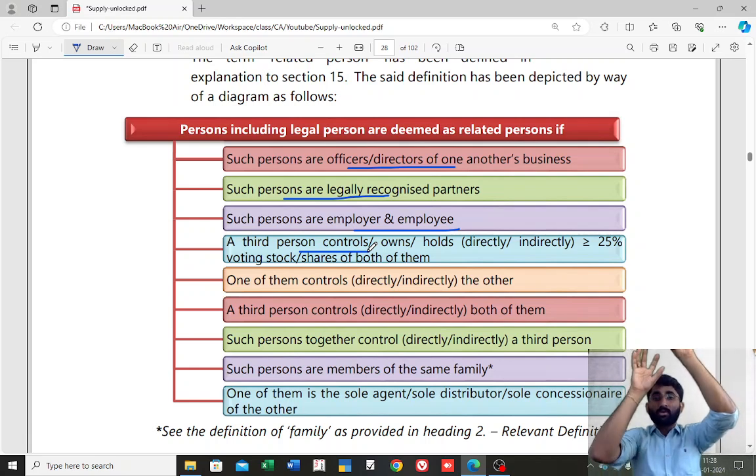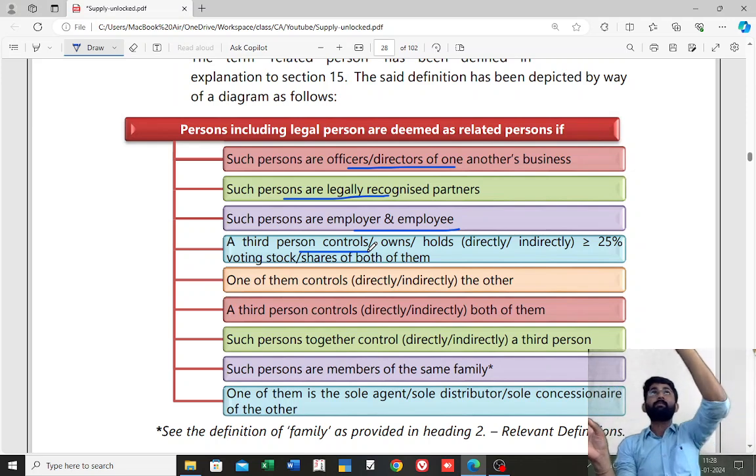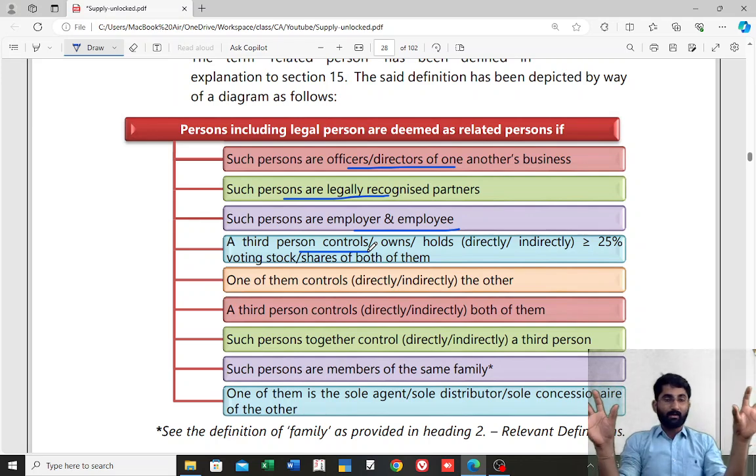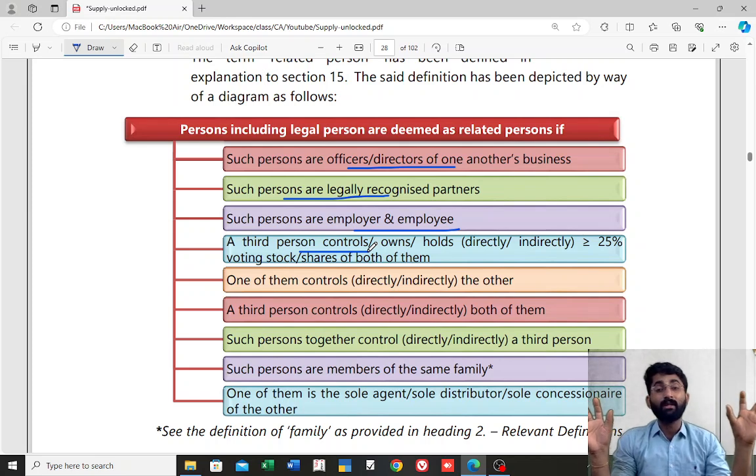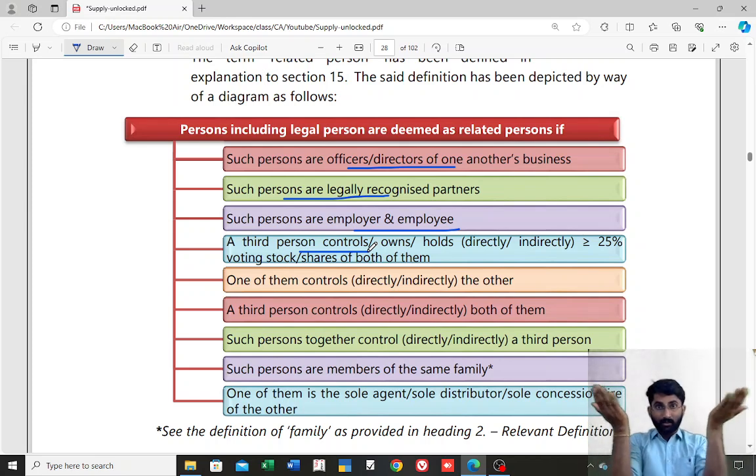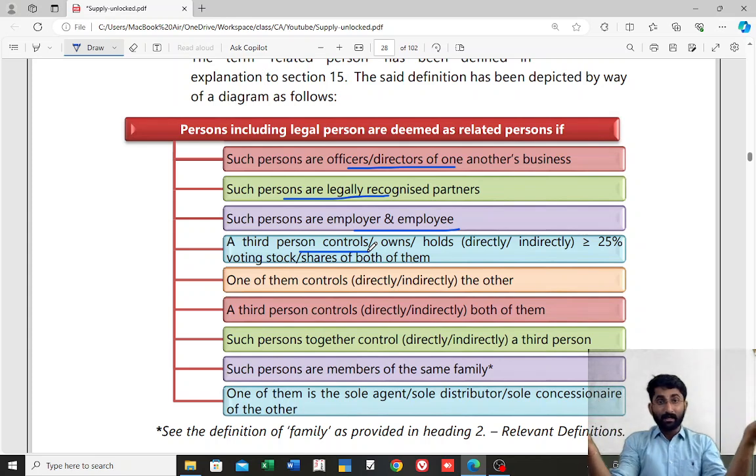controls or owns or holds more than or equal to 25% of the voting stock in both the other companies. If a third person holds voting rights of more than or equal to 25% in two companies, then these two companies are related persons. One of them controls the other, that means subsidiary and holding company.